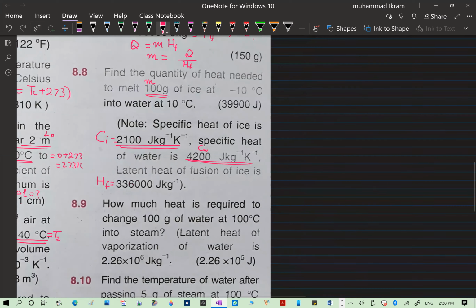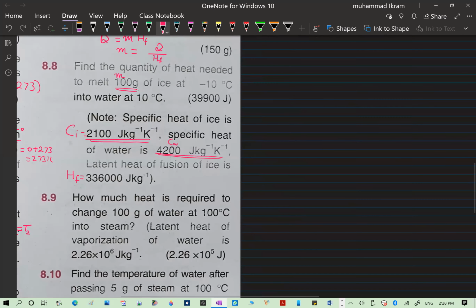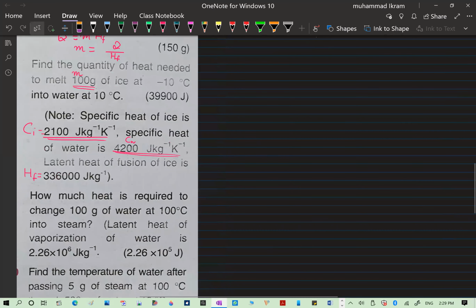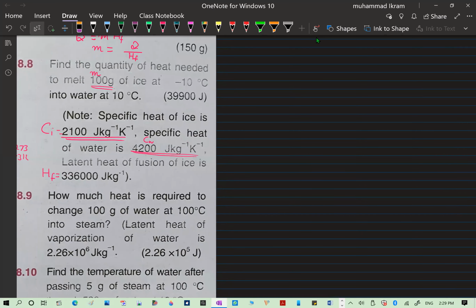So this question is a bit lengthy and I would prefer to solve it here. Look, this is a multi-dimensional numerical problem, a kind of challenging one. Here, you just see, look, first of all, the ice is at which temperature?